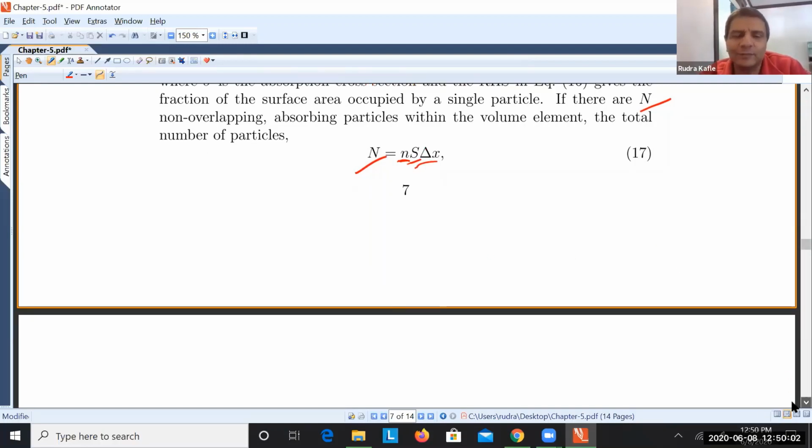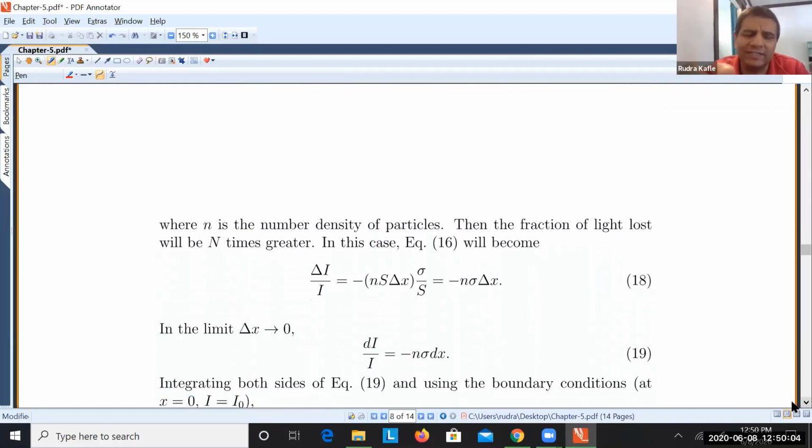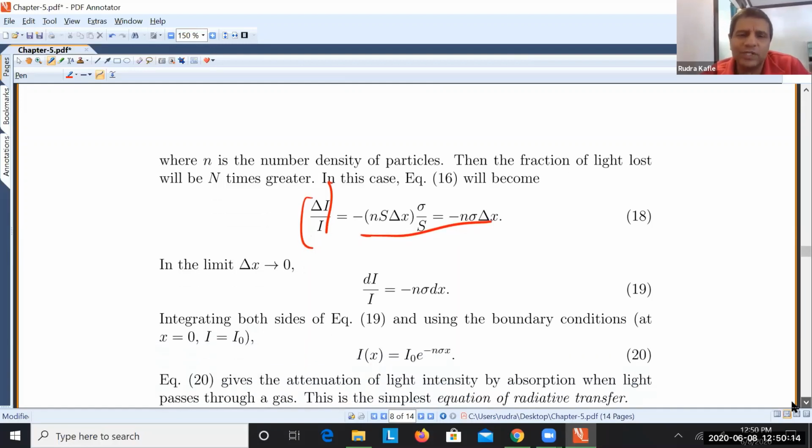When you use that expression in our original expression for delta I over I, you get this. Now there is some simple calculus. Assume the thickness of the absorber is very, very small. Then you can write dI over I is equal to minus n sigma dx, so delta x becomes dx in terms of calculus.